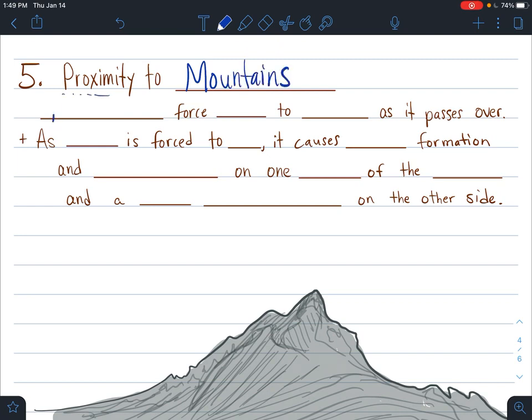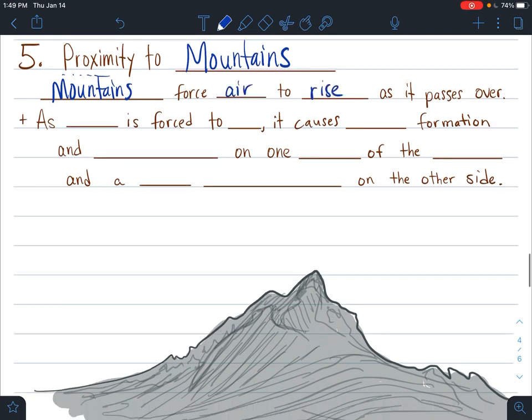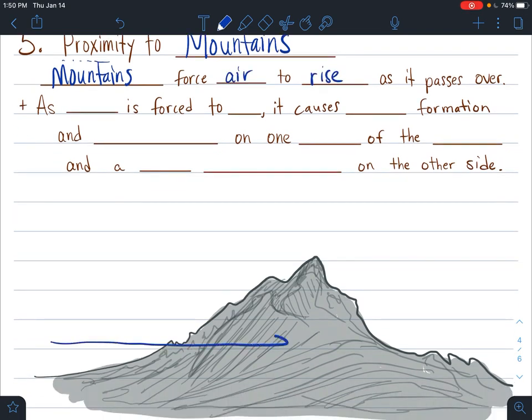Okay, so let's look at what happens here. Well, mountains force air to rise. It forces it. If air wanted to come through this region, it can't go through the mountain. It's forced up and over the mountain if it wants to get past the mountain, which the air does. It has to move past the mountain because it's in motion. So mountains force that air to rise as it passes over.